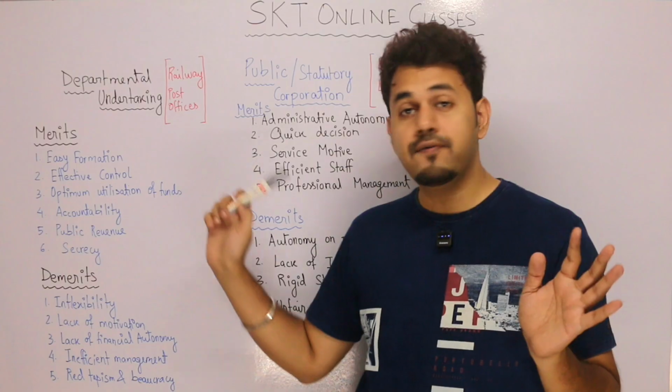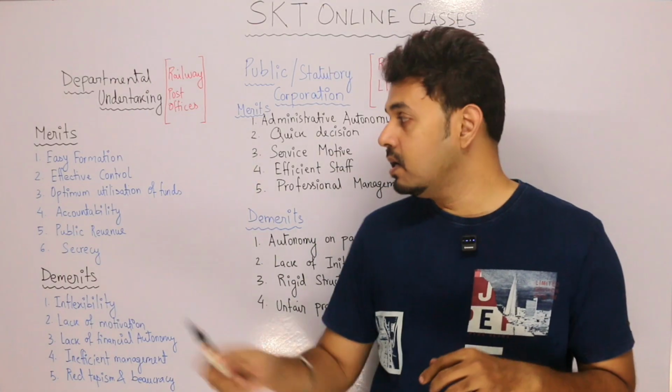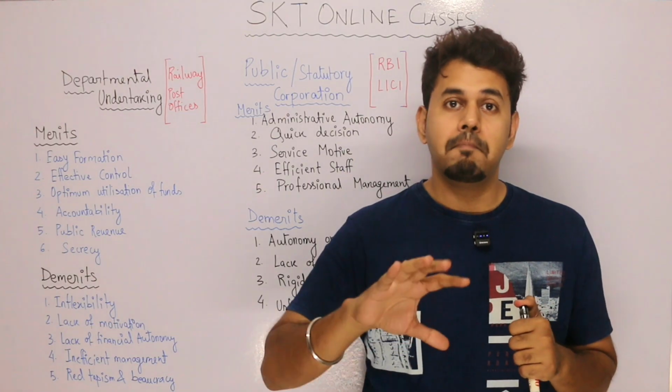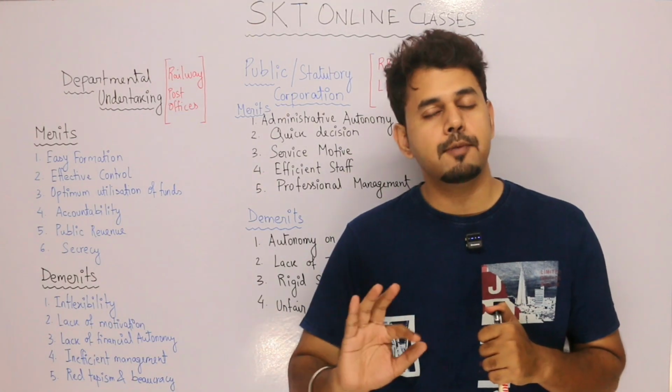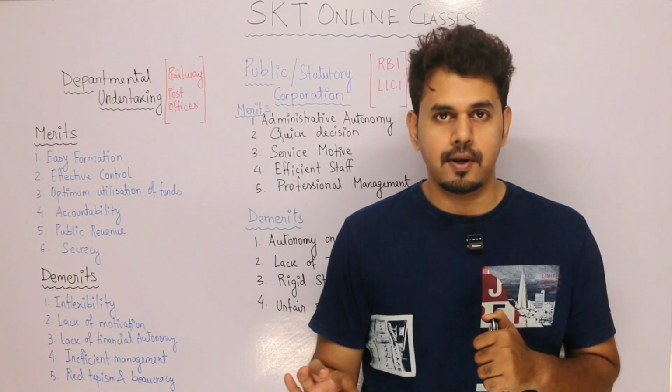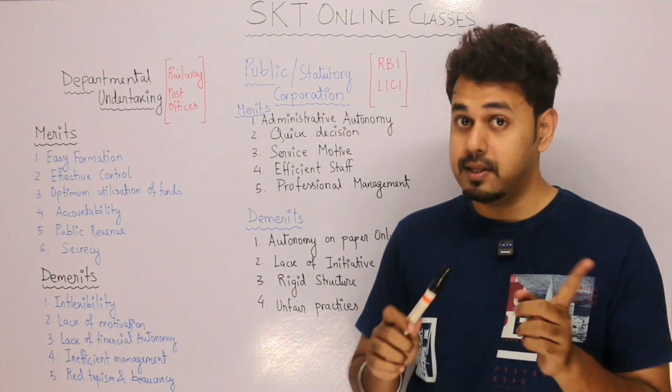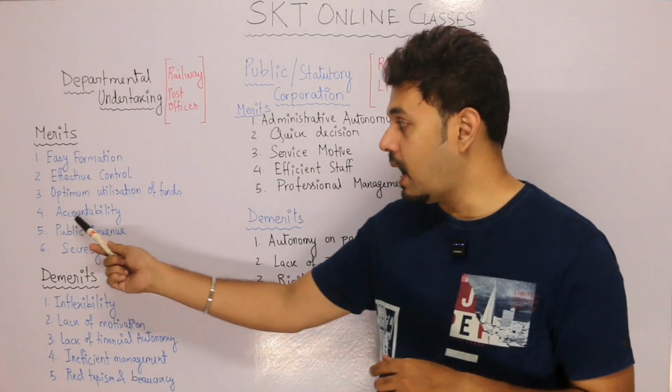So effective control always remains in the hands of the government, and optimum utilization of funds means the funds are maximum utilized in a proper way, in a channelized way. But if shortage is there, then what is going to happen? That's a question. Next, accountability.